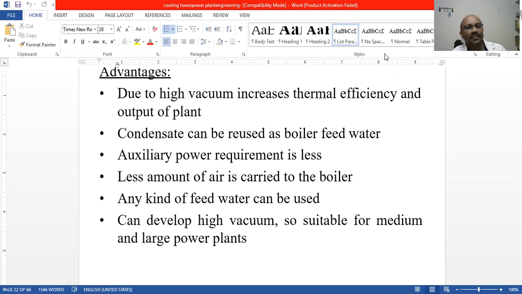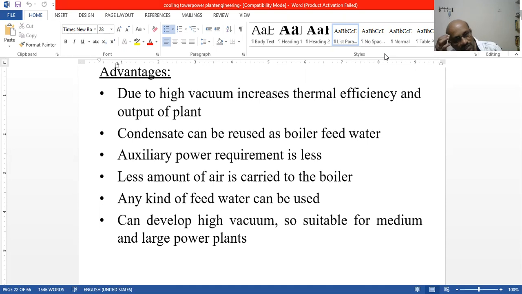Due to high vacuum, the thermal efficiency and output of the plant also increase. That is one of the major advantages. And the condensate can be reused as boiler feed water. So this condensate we are going to reuse, and we are going to reduce the feed water requirement.